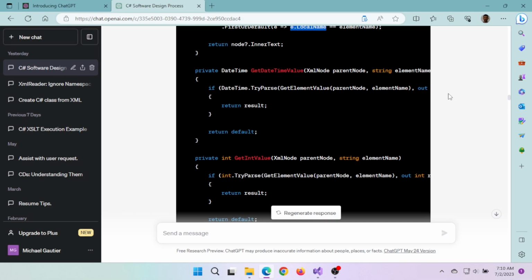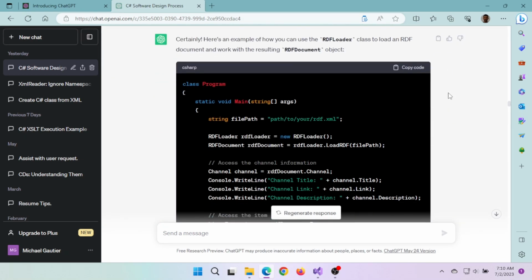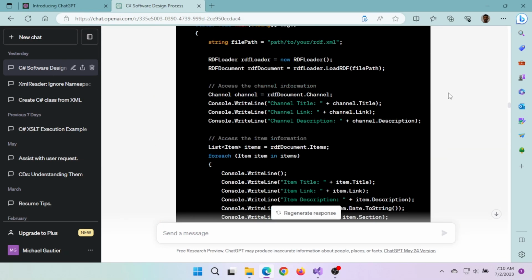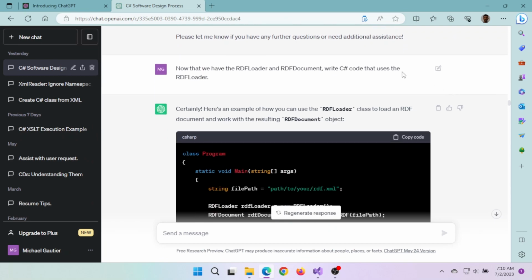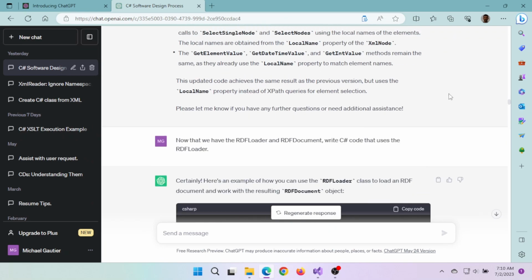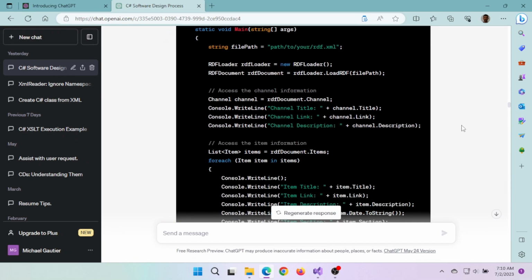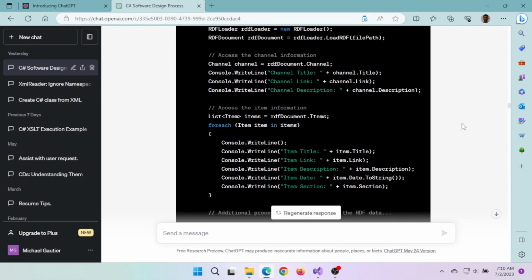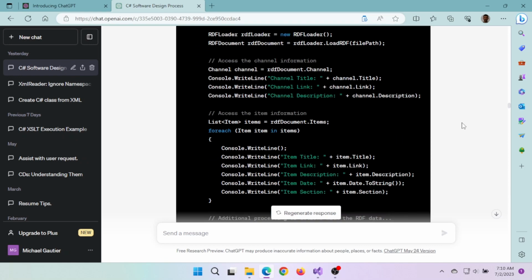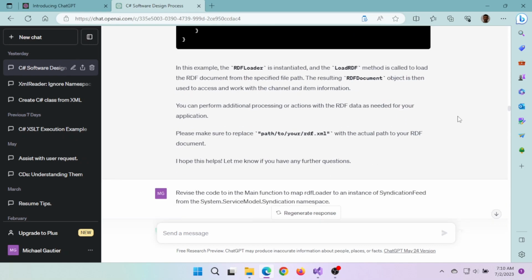So it did incorporate that suggestion. It just didn't incorporate it in a way that would substantially give control to the programmer over the twists and turns that can occur when processing the XML.